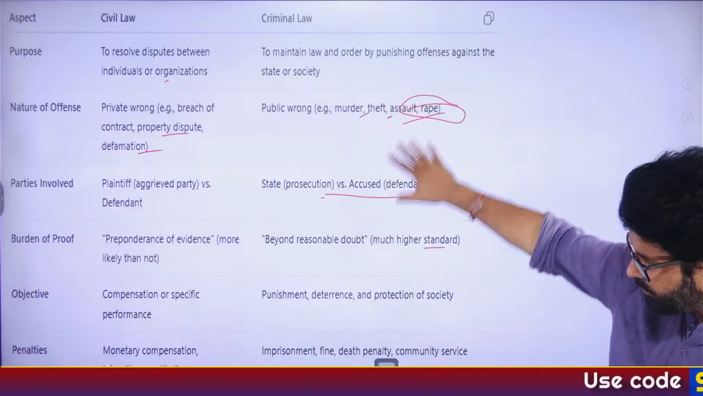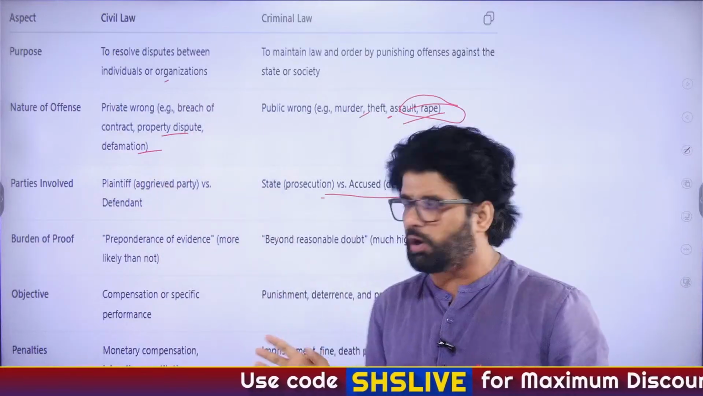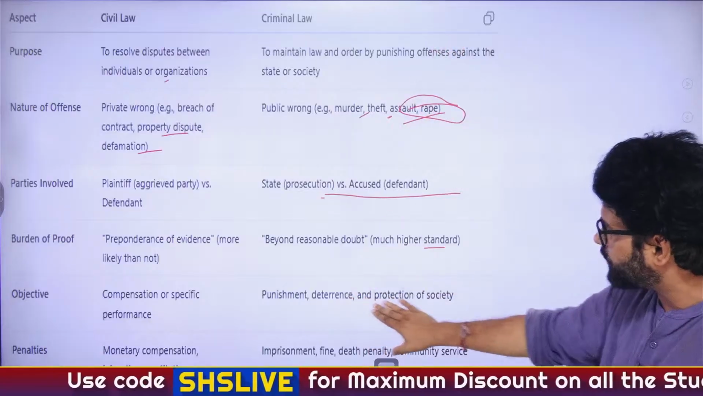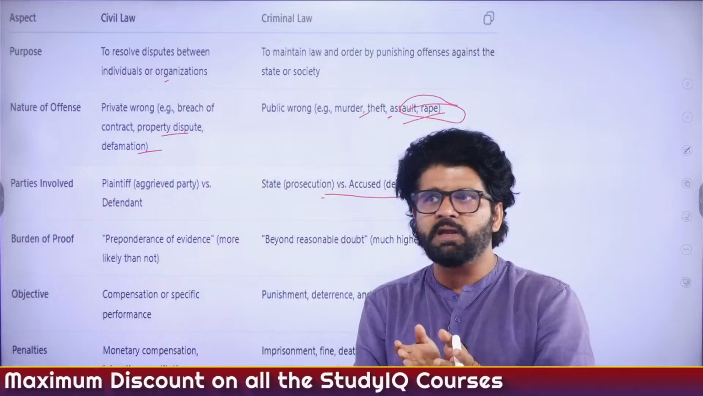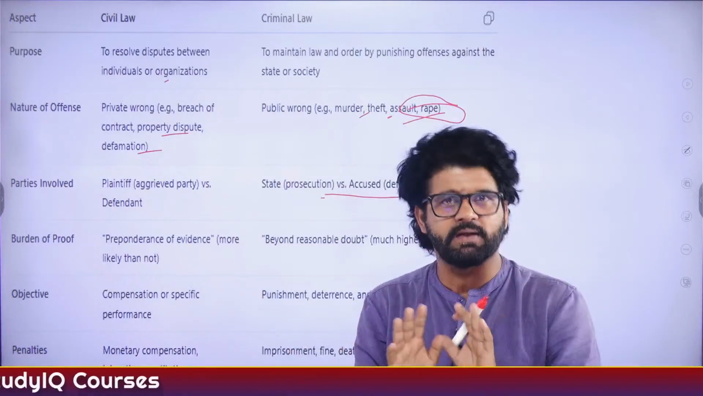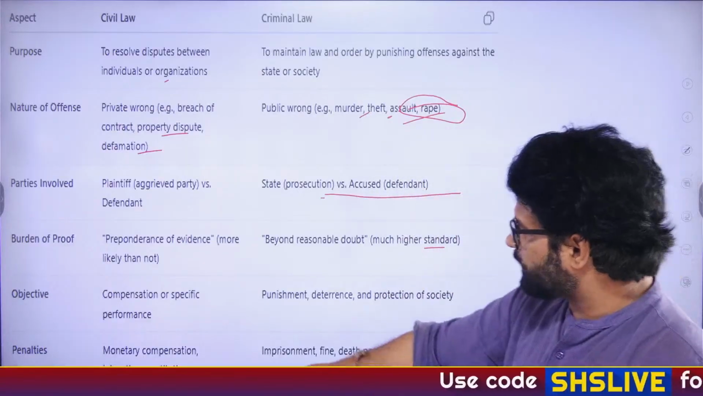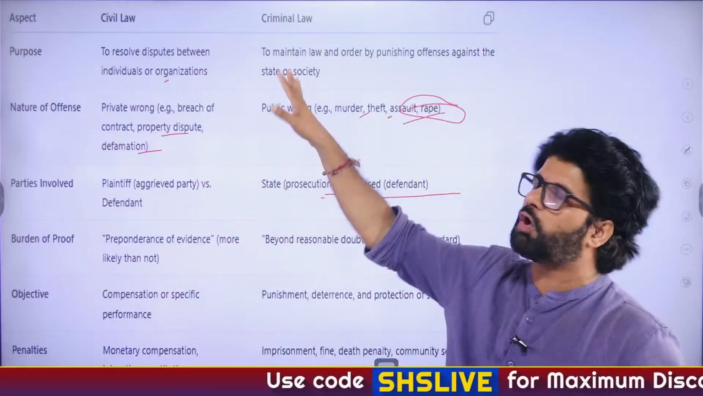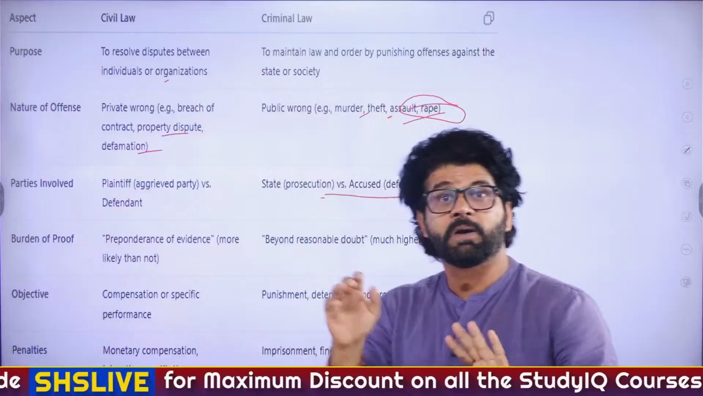So these are some points you can see here. Compensation or specific performance, that happens in civil law. Here in criminal law, punishment, deterrence and protection of society. For civil cases, you won't be hanged. That does not happen generally. Divorce is fine. Divorce will happen. Husband will not be hanged, or wife will not be hanged. Sometimes even laws are not applicable for some civil cases. You resolve issues on your own, but laws are there.